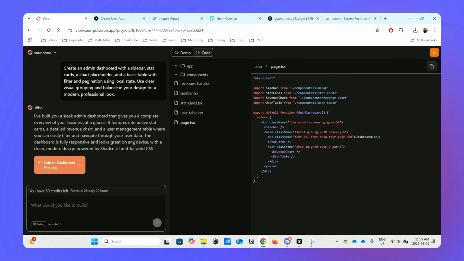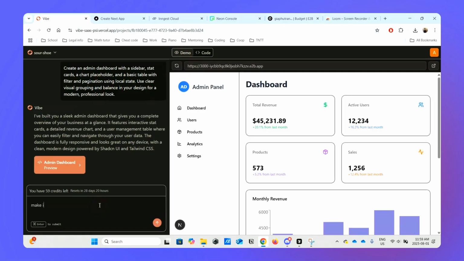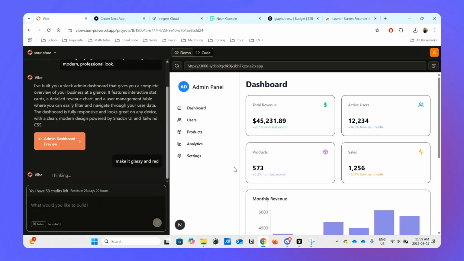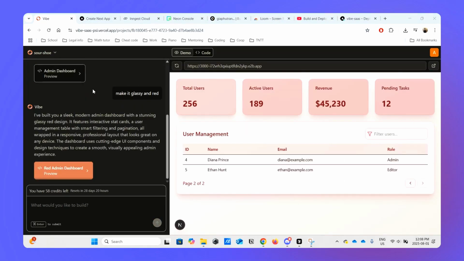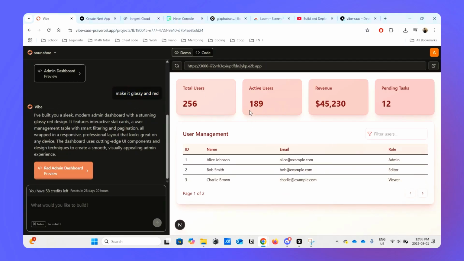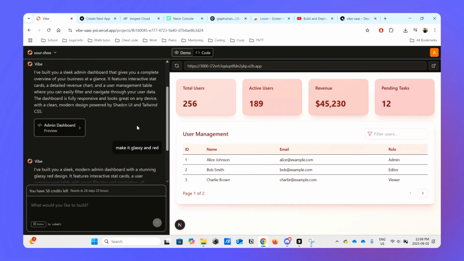And it also will remember your context. So let's say you want to make it glassy and red, it will make this admin dashboard glassy and red. It knows what I'm saying, and it built me an admin dashboard. Even though I admit it could be a little bit better in terms of preserving the previous components, the point I'm trying to make is it does have knowledge about context.